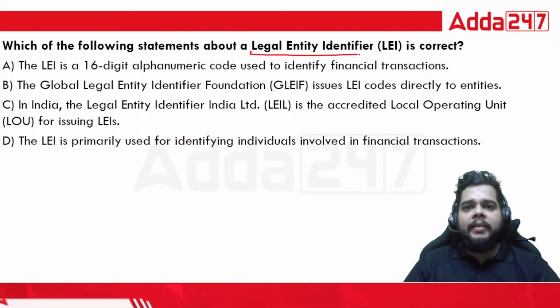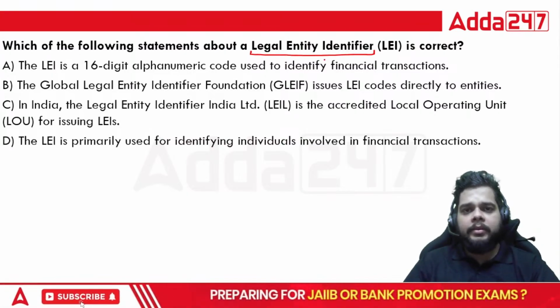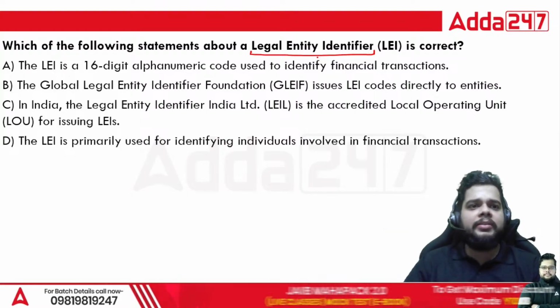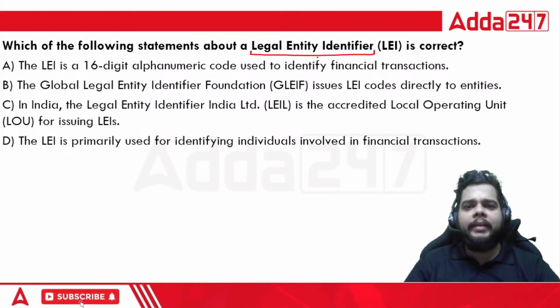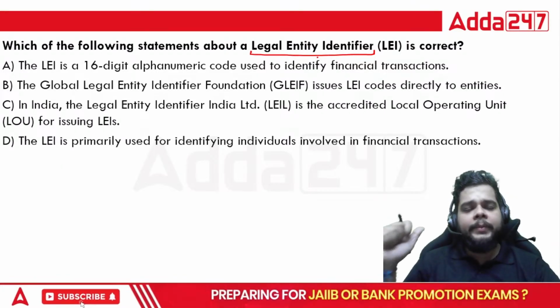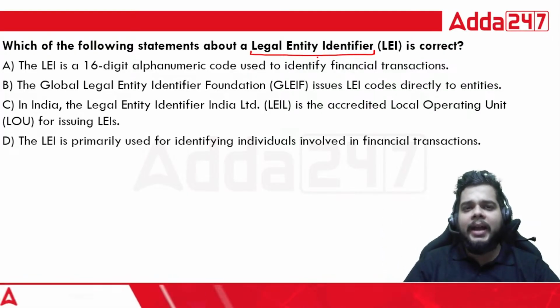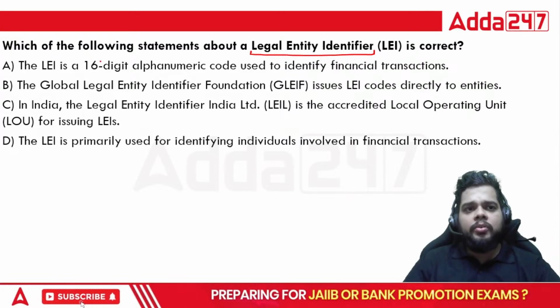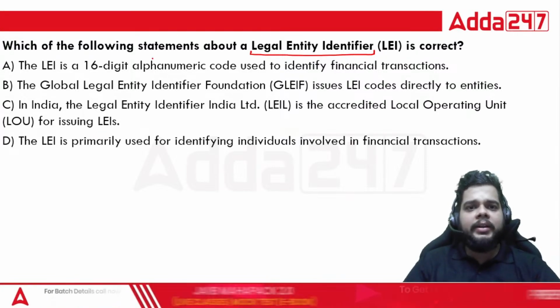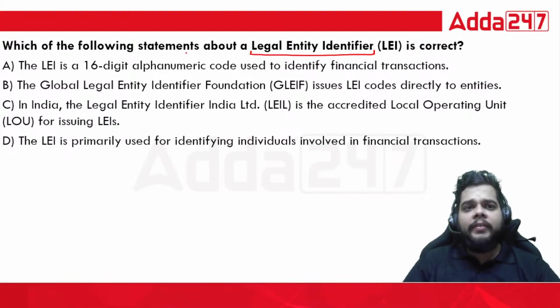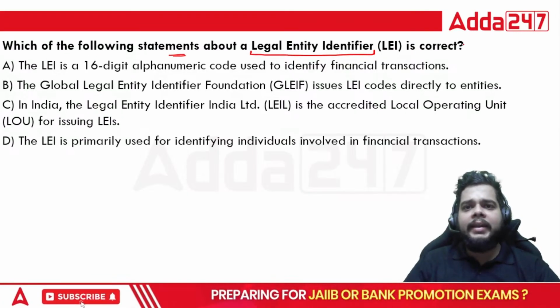See, mainly when we talk about the questions pertaining to a certain entity, the questions are more or less about the features only, not about the practical implication. They are around the particular characteristics or the components of your particular entity, whatever is being asked in the examination. So here also the question is in line with the IIBF question which was asked in 2023. Which of the following statements about a legal entity identifier is correct?